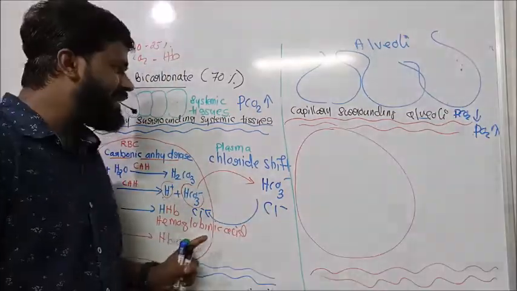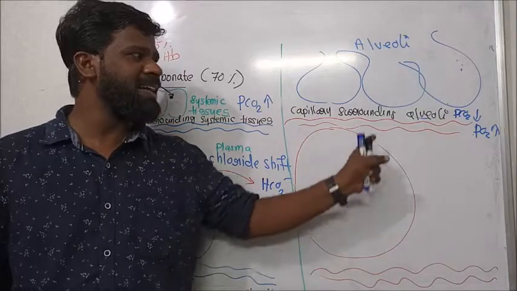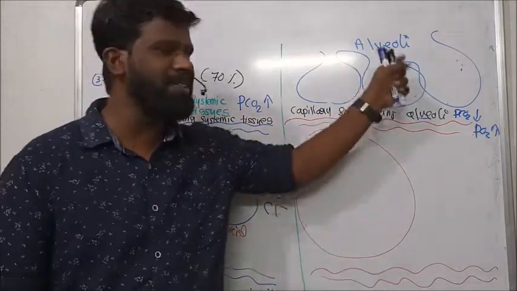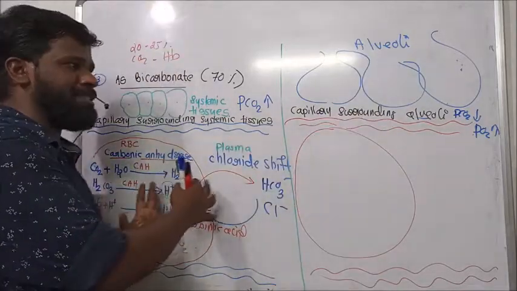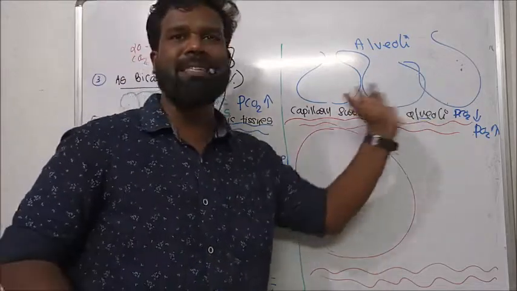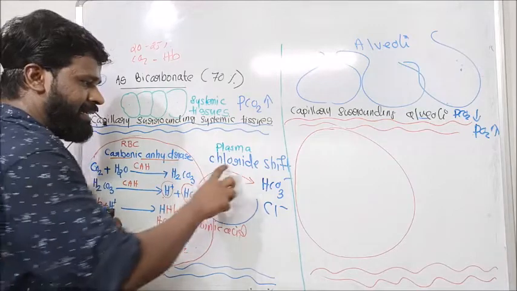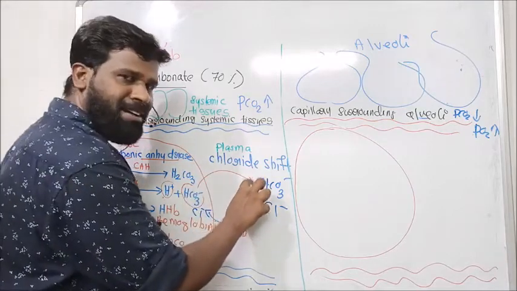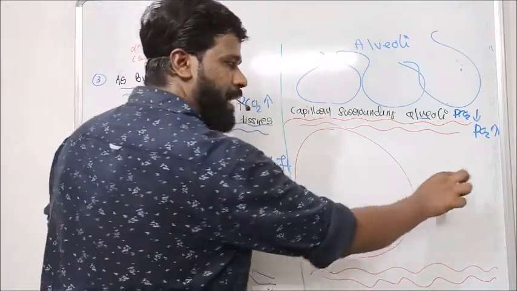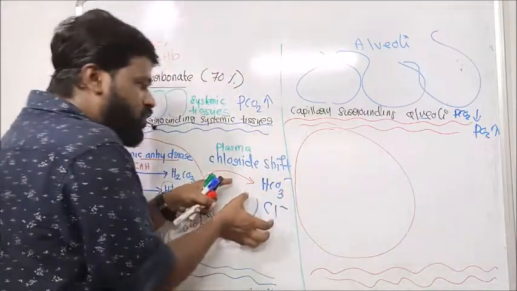So this blood is then transported to the capillaries surrounding this alveoli. And through the blood, this bicarbonate is transported to this capillary surrounding alveoli through the plasma.